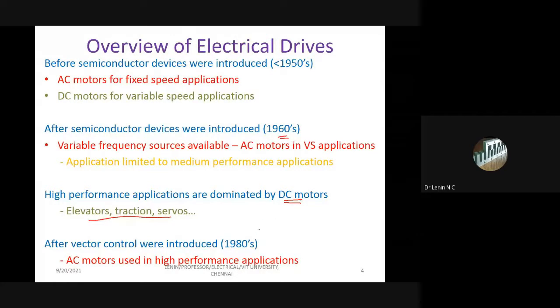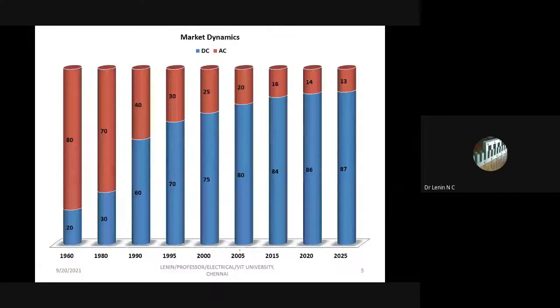Another breakthrough in control was vector control, which was introduced for AC drives. Once vector control was successfully implemented in real-time systems, AC motors were also preferred in high performance applications.